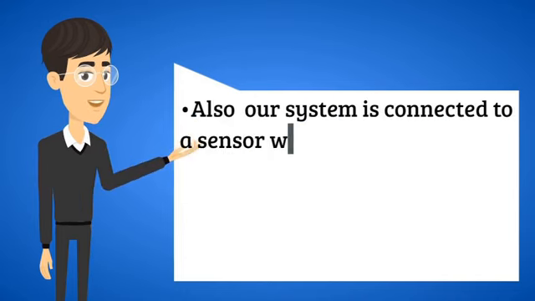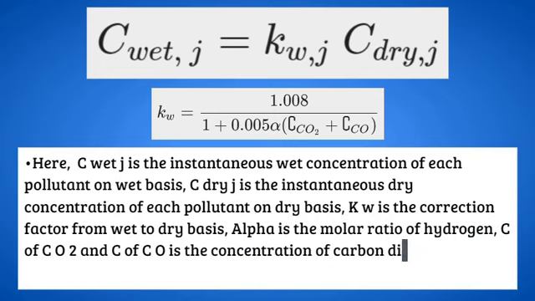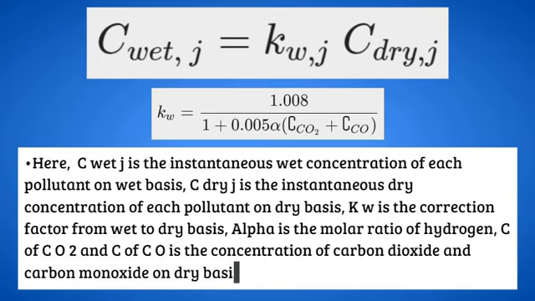But emissions are measured on a dry basis, while the sensor is giving us the data on a wet basis, so our system corrects this using the following equation. Here, C-wet J is the instantaneous concentration of each pollutant on wet basis, C-dry J is the instantaneous concentration of each pollutant on dry basis, Kw is the correction factor from wet to dry basis, alpha is the molar ratio of hydrogen, and C of CO2 and C of CO are the concentrations of carbon dioxide and carbon monoxide on dry basis, respectively. So we have got the instantaneous dry concentration of each pollutant.